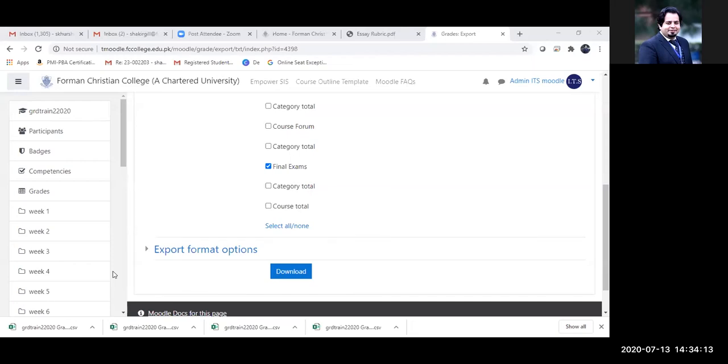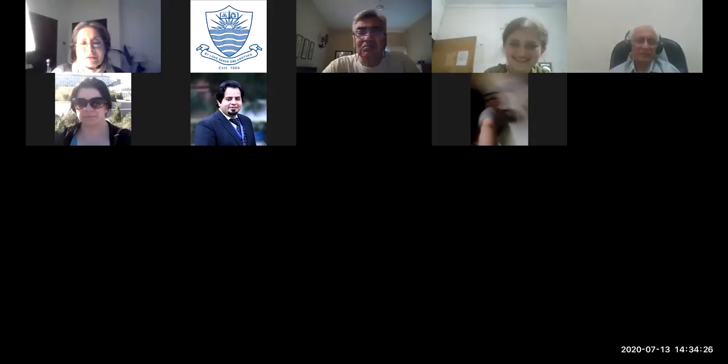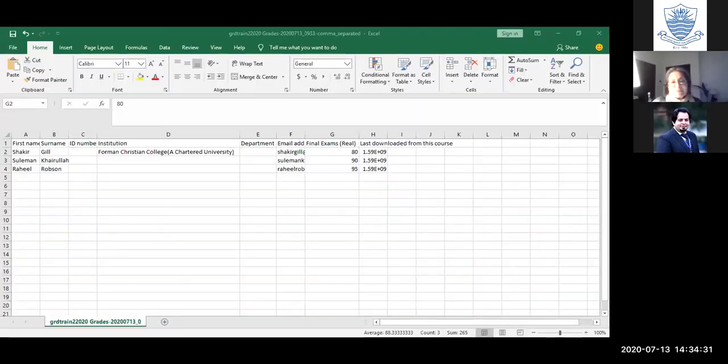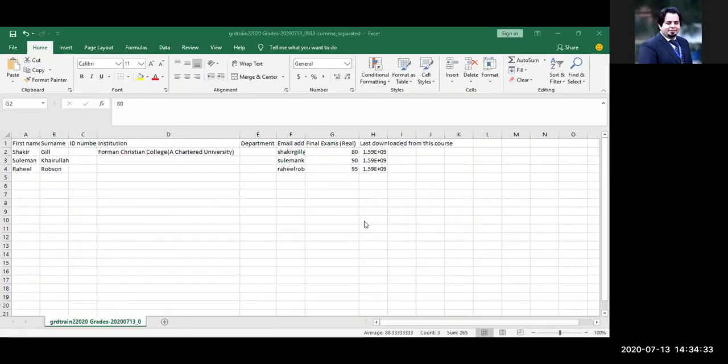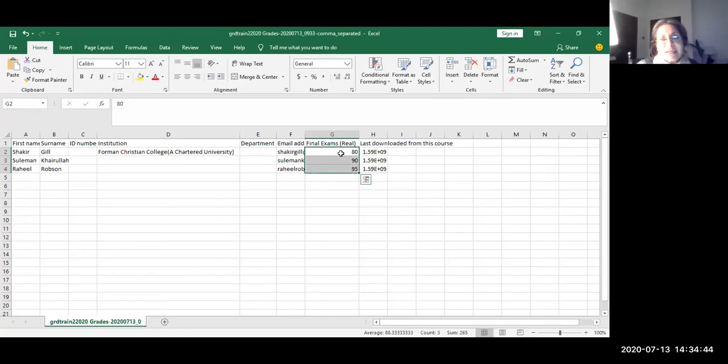It will show you the grades. Can you, Shakir, open the plain text file into another window so that people can see what it looks like? Faculty are asking for it. Sorry, you're basically not able to see that because of Zoom sharing. So this is it. Can everyone see? Now we can see the Excel. So this is what opens up, and this is how it gets as a plain text file.